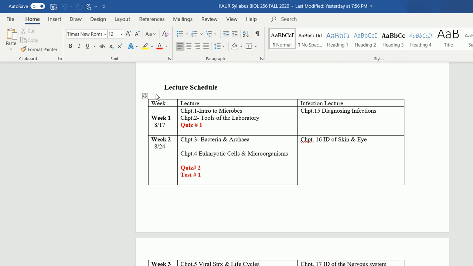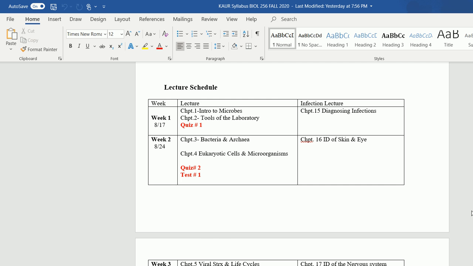During the first week we will cover chapters 1 and 2. Chapter 1 is an introductory chapter, and chapter 2 is all about the tools of the laboratory. On the right side we will be doing chapter 15, which is about diagnosing the infections. From these 3 chapters you will be taking quiz number 1, and this quiz will be on Connect, but it is integrated with Mercer Canvas.